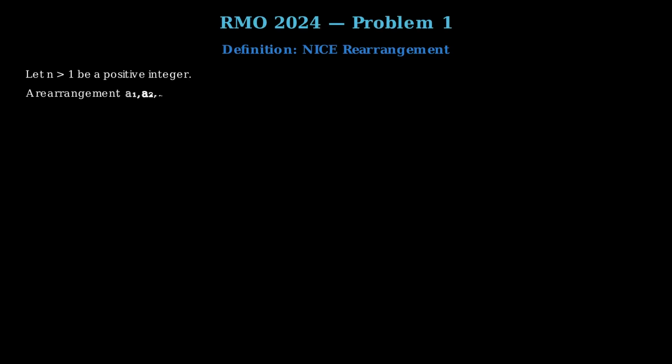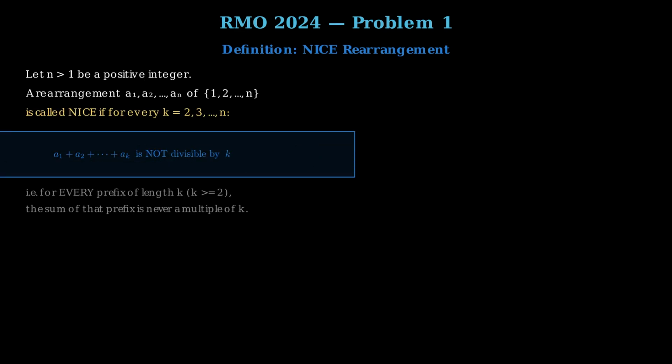RMO 2024. Problem 1. Let n be a positive integer greater than 1. We define a special property called nice for rearrangements of the set 1, 2, up to n. A rearrangement A1, A2, up to An of the numbers 1 through n is called nice if the following condition holds for every k from 2 up to n. The partial sum A1 plus A2 plus ... plus Ak is not divisible by k. In other words, for every k from 2 to n, when you add up the first k terms, the result is never a multiple of k.